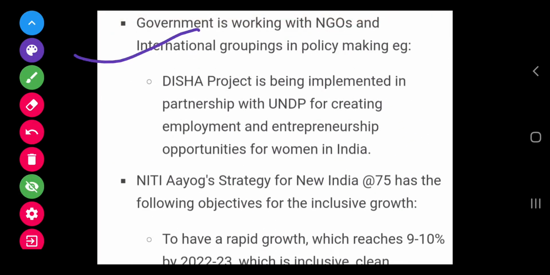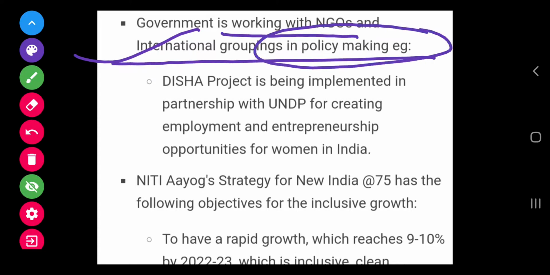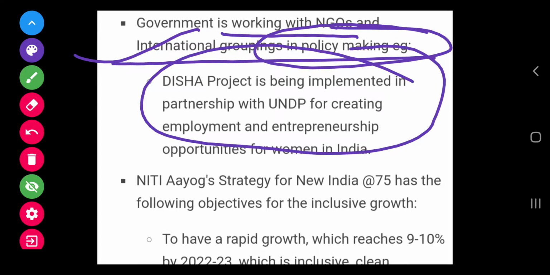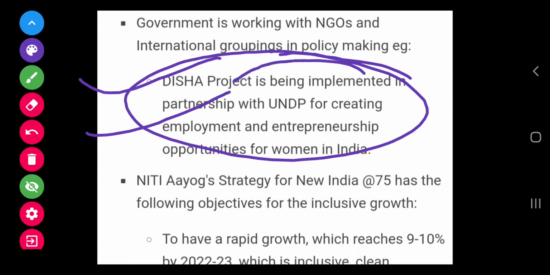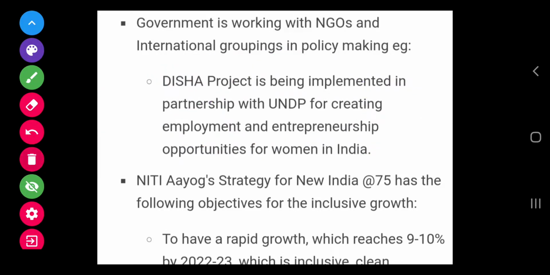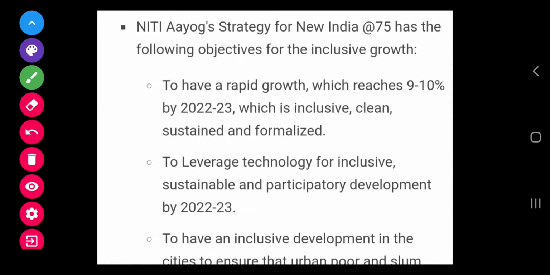Also, the government is working with NGOs and international groupings in policy making. For example, the DISA project is being implemented in partnership with the UNDP for creating employment and entrepreneurship opportunities for women in India. So the government is also working with different NGOs. So all these initiatives will help India achieve inclusive growth.